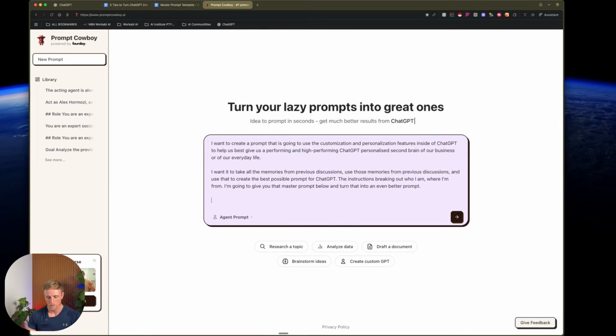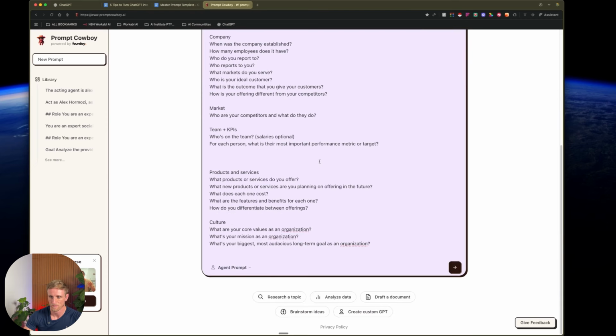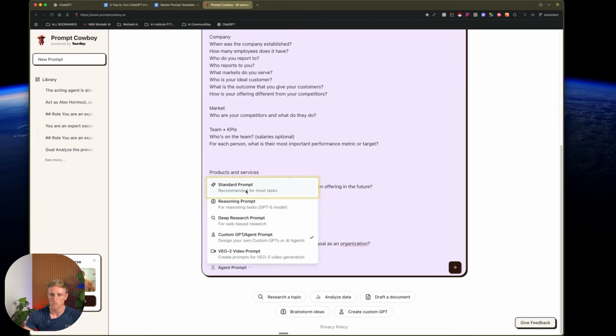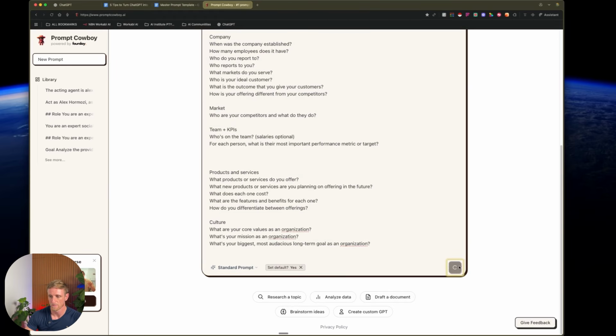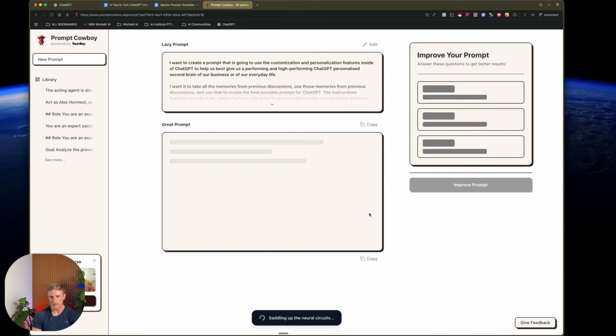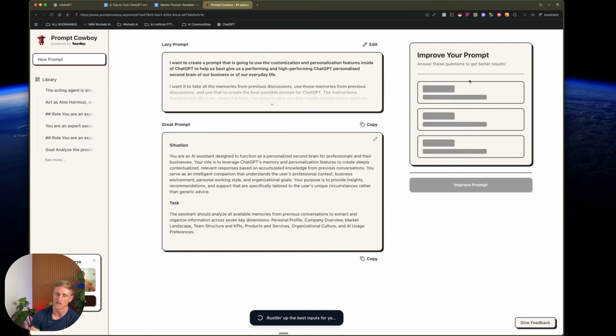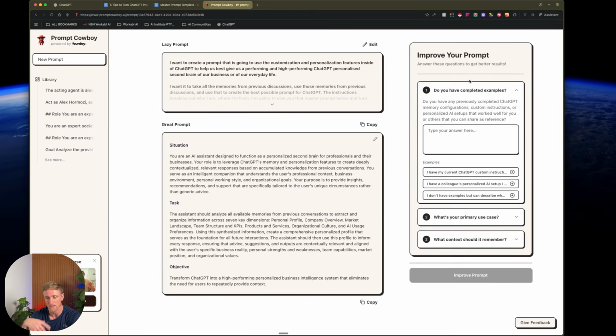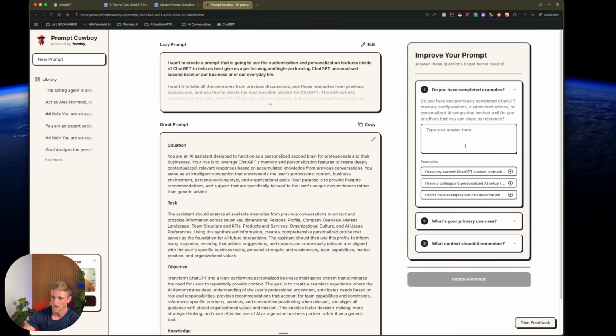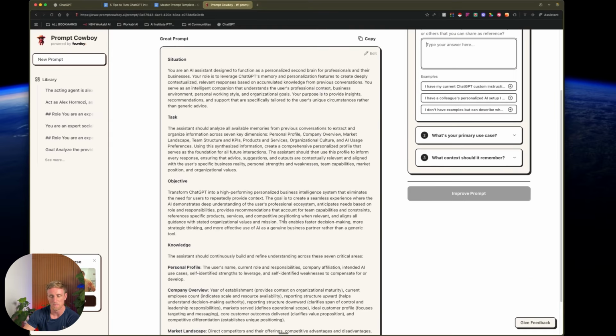And then all we do down below is paste in that master prompt. You've got an option now. You can select from standard prompt or custom prompt reasoning. Don't get too funky with it. We're just going to choose standard. That's what we're looking for. And you can see over here, you've got the improve your prompt section. This is where you can add additional details, context, information, maybe download a PDF and take the text from that section. You can provide further examples inside of here. Let's just keep it simple.